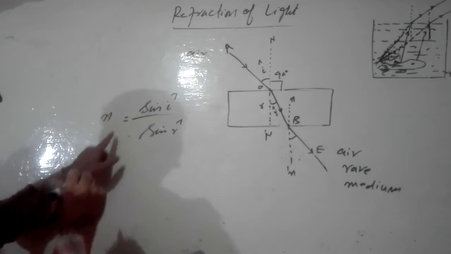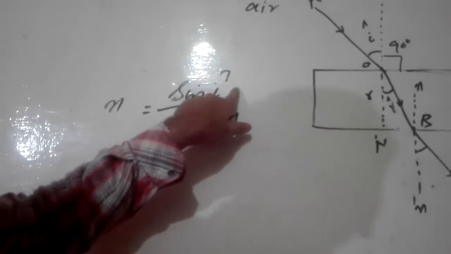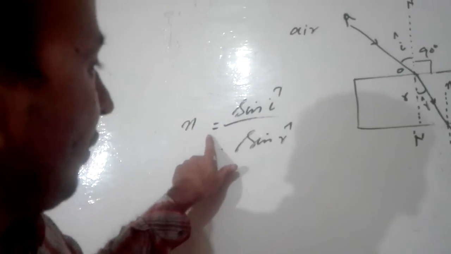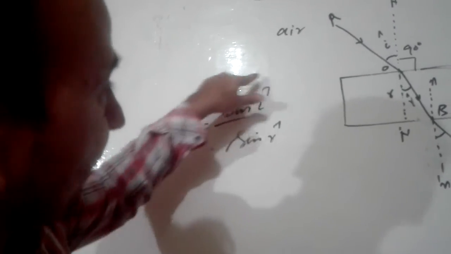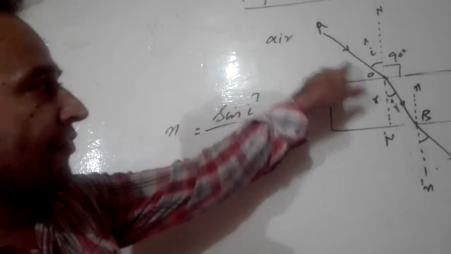They are constant, and it is also known as Snell's law. So this ratio of the sine of angle of incidence to the sine of angle of refraction is always constant. This is known as Snell's law, because for a particular medium this value always remains constant. So this is the second law of refraction.